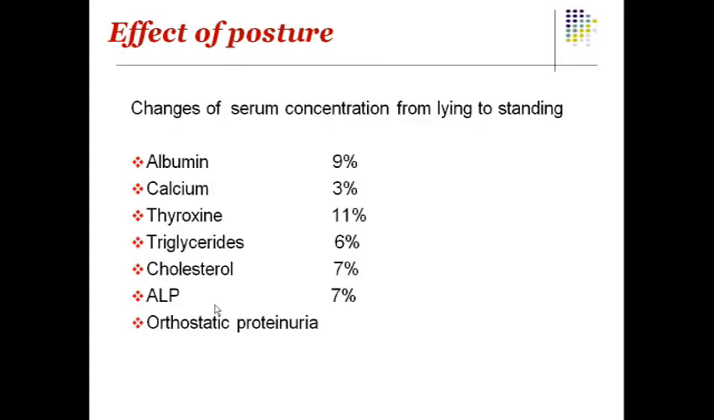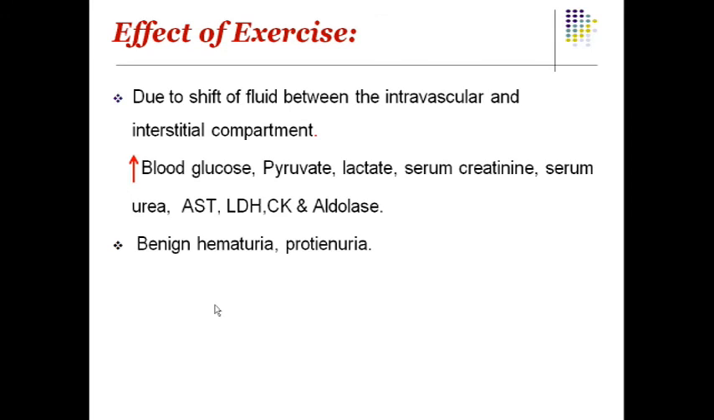The changes in the serum concentration from lying to standing can have impact on albumin, calcium, thyroxine, triacylglycerol, cholesterol and ALP, and orthostatic proteinuria, due to shift of fluid between intravascular and interstitial compartments. The effect of exercise can cause a shoot up of blood glucose, pyruvate, lactate, creatinine, urea, AST, LDH, CK and aldolase.